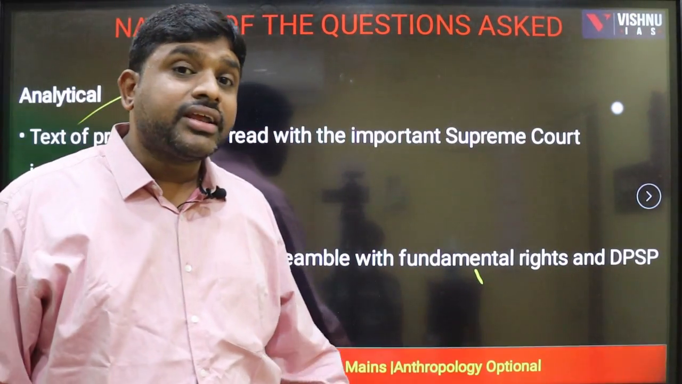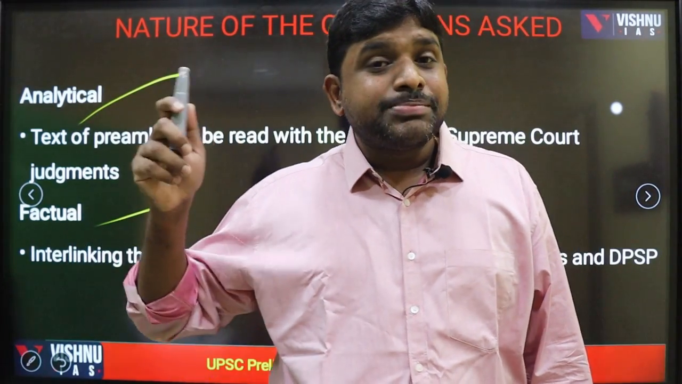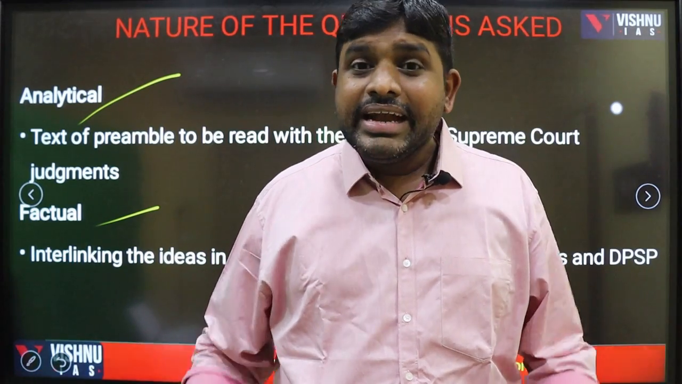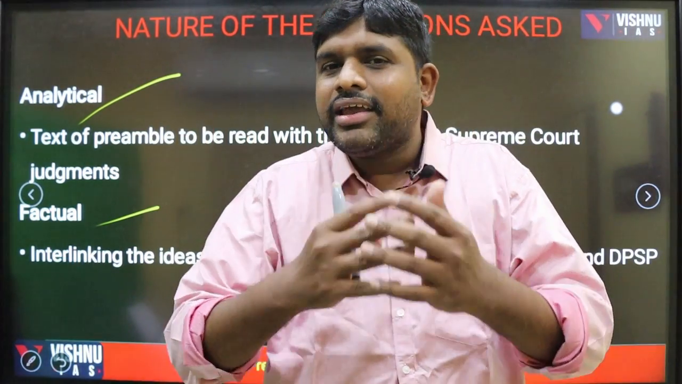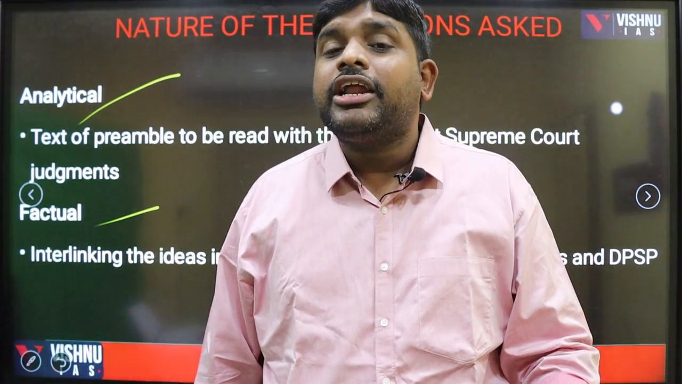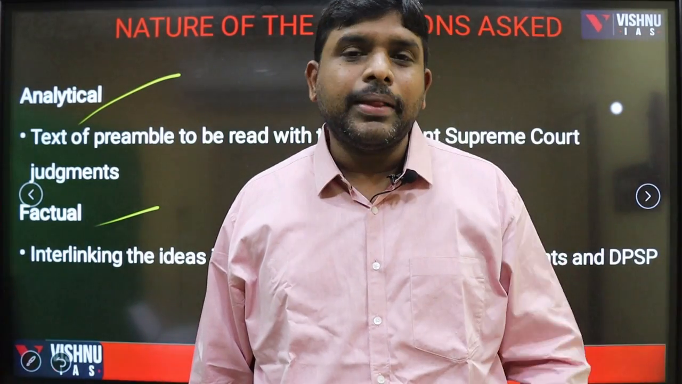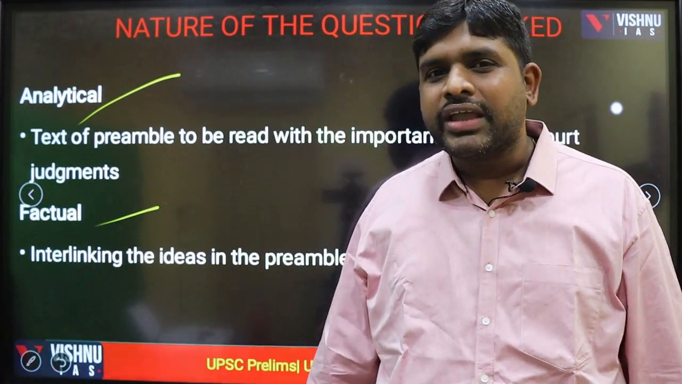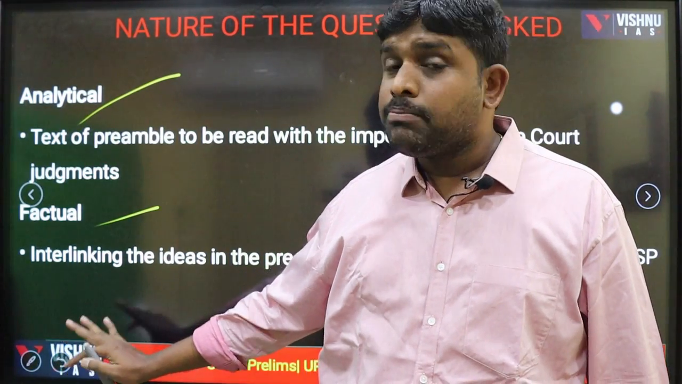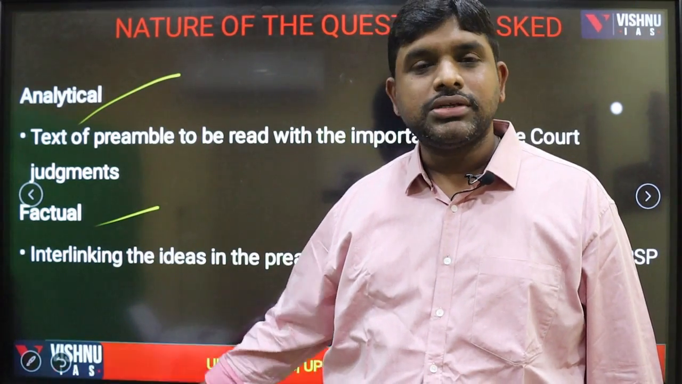In the preamble with fundamental rights and DPSP, for example, economic justice is present in the preamble and in fundamental rights and DPSP. It's factual information but interlinking. Or, what is added to the constitution under the 42nd Constitutional Amendment Act? Socialist, secular, integrity. Such sort of factual questions we can expect. So analysis of the preamble is important and facts are also important. Both are important. Don't think that facts are not equally important, my dear students.